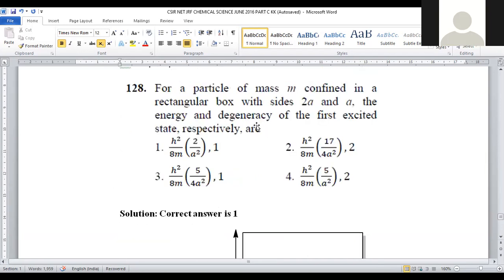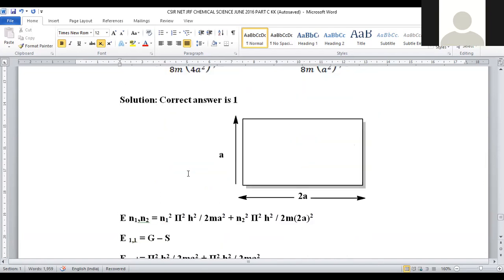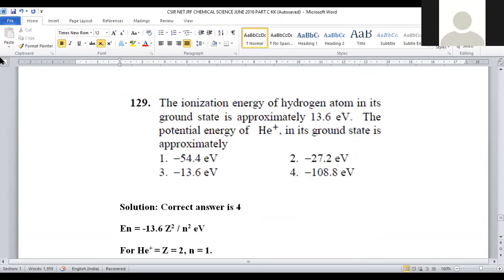So here, two options we have to predict. One is energy, that is h square by 8m a square, and degeneracy is provided as 1. So for question number 128, option number 1 is the correct answer. Let us move on to question number 129.